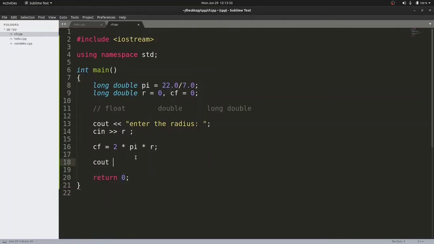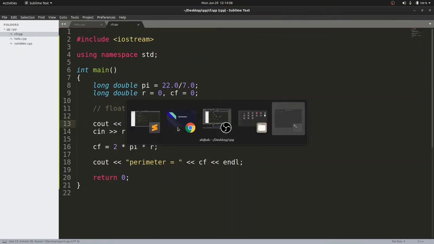So now let us print out the circumference. I can write here, circumference is also called a perimeter, right? Perimeter equals. Now don't think that since I don't know the spelling of circumference, I am not writing it here; it is a lengthy word, that's why I am not writing it here, right? If you want to print a variable, as I told you, we need to mention only the variable name Cf, and then at last we will print the new line. This Cf will carry the circumference of the circle after this line number 16, right? And it will print our desired result.